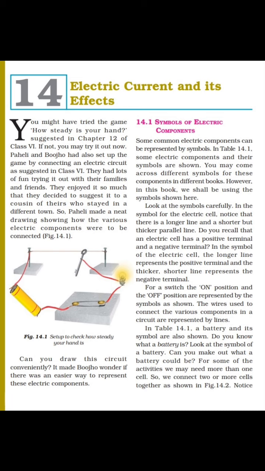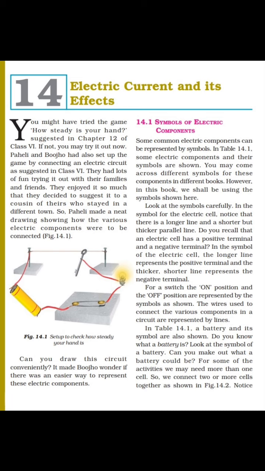Today, I am going to start chapter number 14, and the chapter name is Electric Current and its Effects. Students, as you are aware, in our life we are surrounded by many electrical appliances and devices that run on electricity, like mobile, mixer, grinder. Many more appliances we use run on electricity only. In this chapter, we will learn about symbols of electric components, heating effect of electric current, magnetic effect of electric current, and working of electric bell and electromagnet.